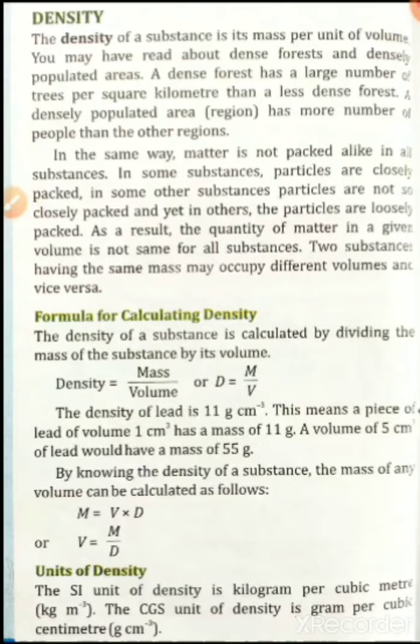Density. The density of a substance is its mass per unit volume. You know about mass and volume. Mass means the amount of matter contained in an object. Volume means the whole space occupied by an object. Density is the new term. So the density of a substance is its mass per unit volume. That means mass divided by volume is called density.